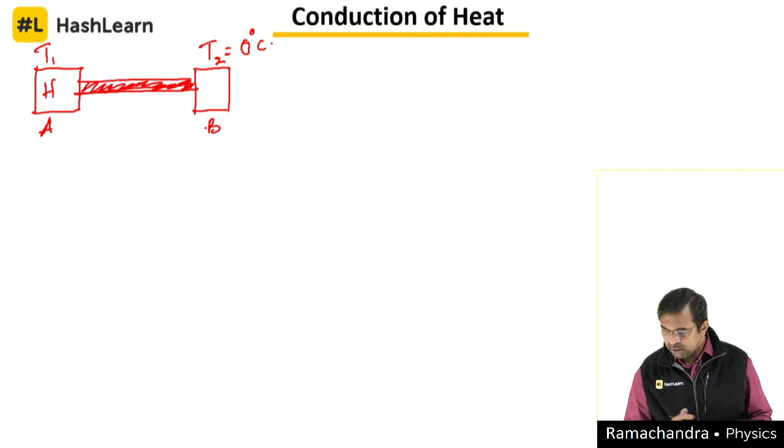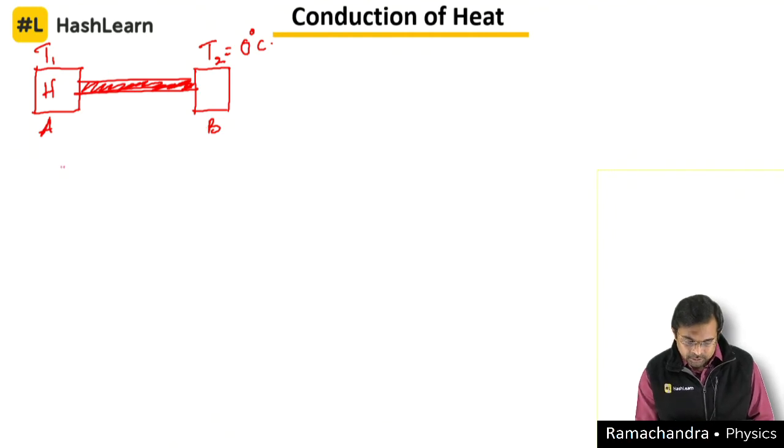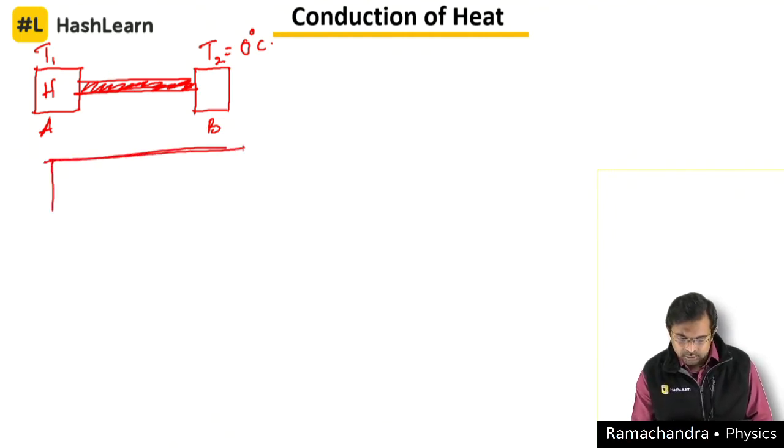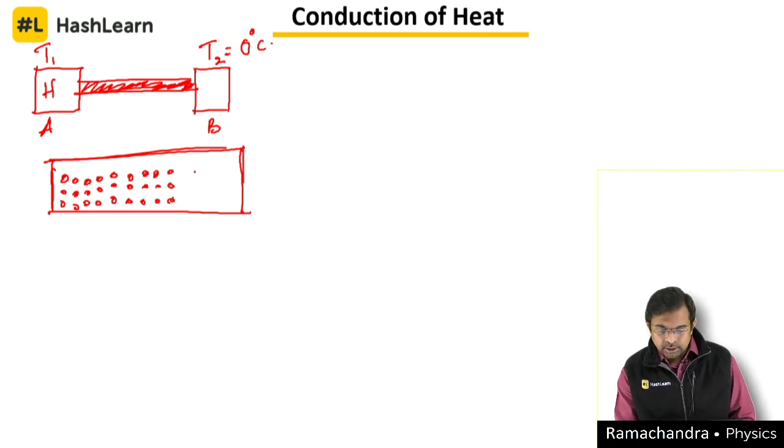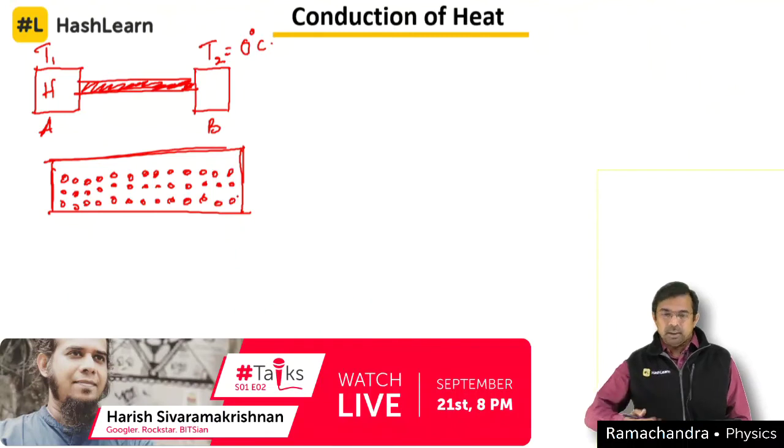Now let us enlarge this rod and look at the molecules, which are set in a lattice. Since this is a metal, we are talking about metals here, and that is very important. I forgot to tell that in the case of conduction of heat, we need good conductors of heat, and we can also bring in the concept of conductors, bad conductors and insulators.